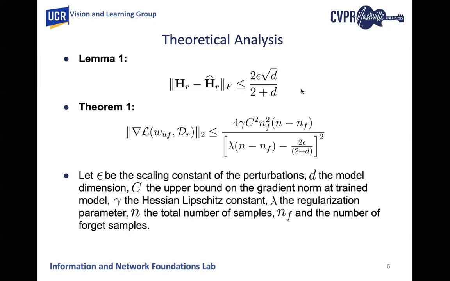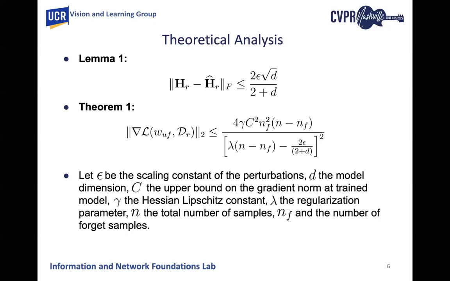We also provide Theorem 1, which bounds the gradient norm on the remaining dataset after unlearning, providing theoretical assurances that the unlearning has effectively removed the influence of the forgotten data. The key insight is that successful unlearning means the gradient norm on remaining data approaches zero, which confirms effective forgetting. From that perspective, we gave an upper bound on the gradient of the retained data at the unlearned model. It is upper bounded, which means there is successful unlearning using our methodology.